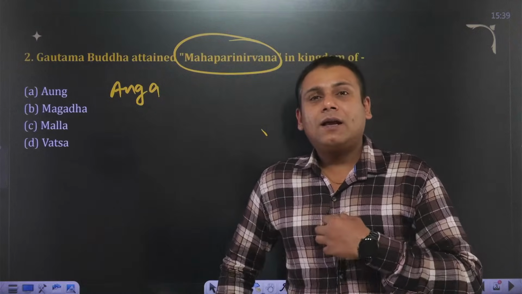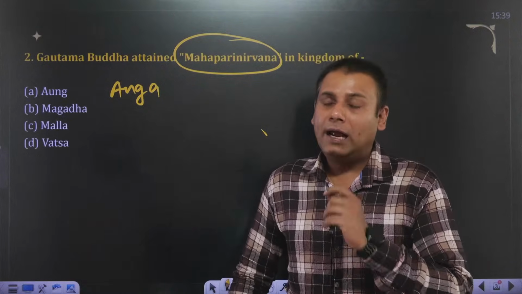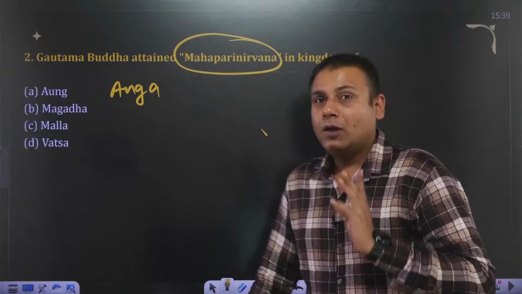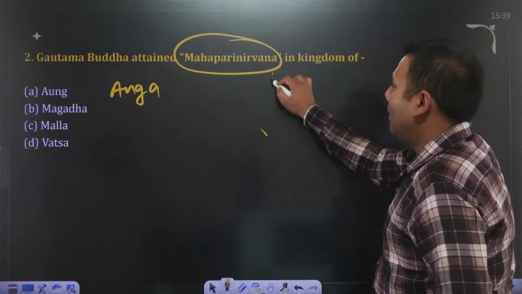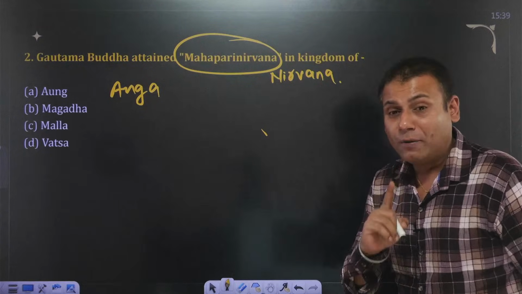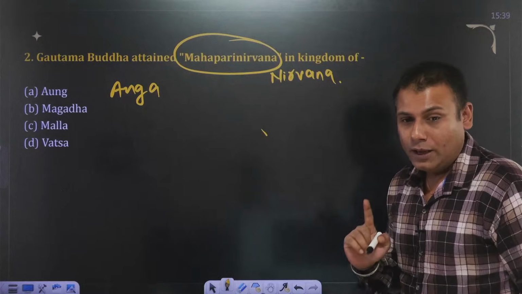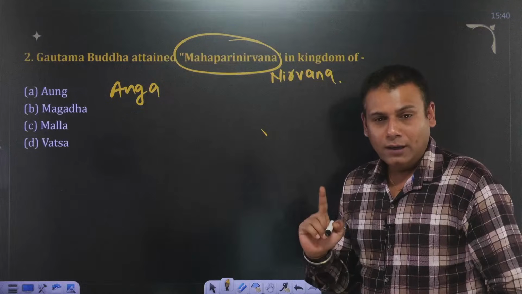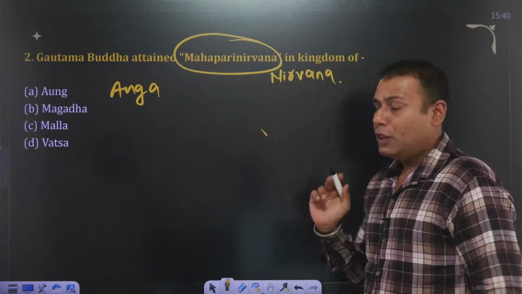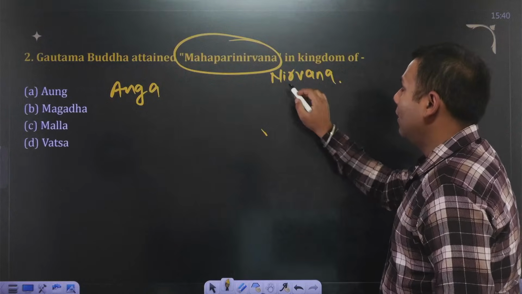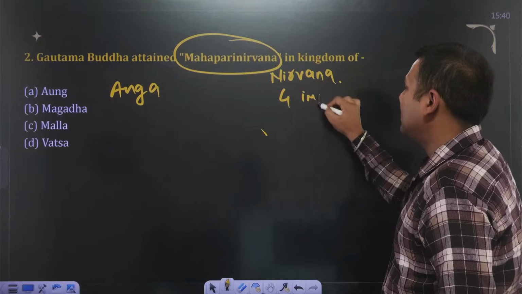As in the start of the session itself, I've told you that here usually there are questions based on terminologies. So a few terminologies are important. One is Nirvana. All of them have been asked in the UPSC prelims examination. Okay, yes, perfect, Nitesh Dugar. Very good, Dr. Akhil. Now just listen to me properly. Nirvana, then four important sites.